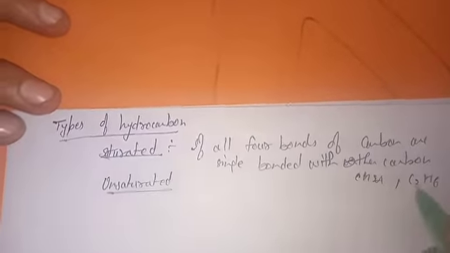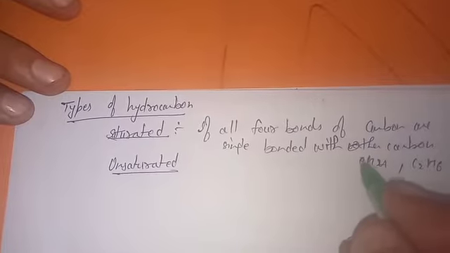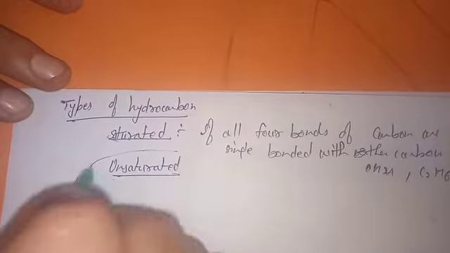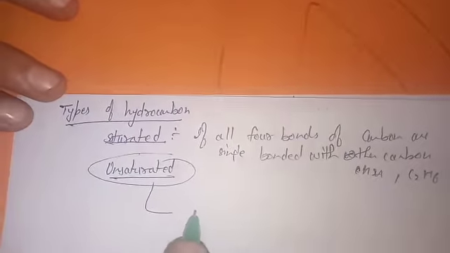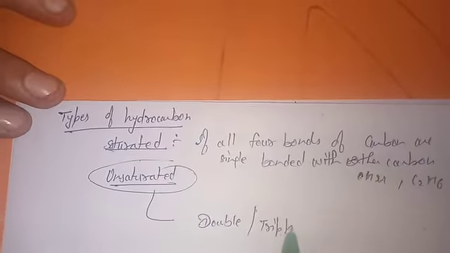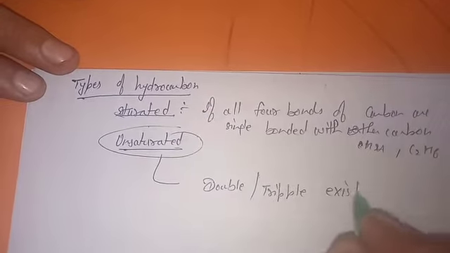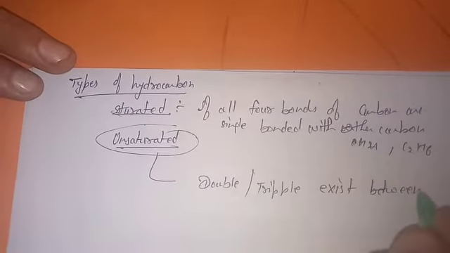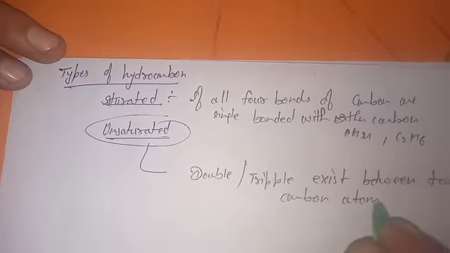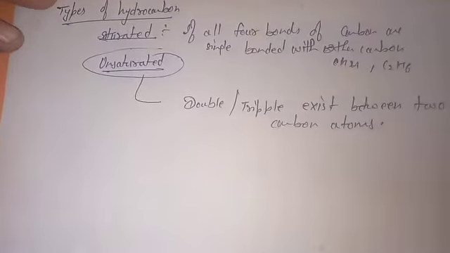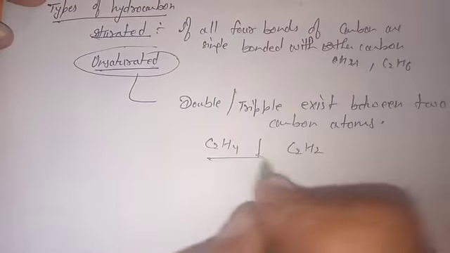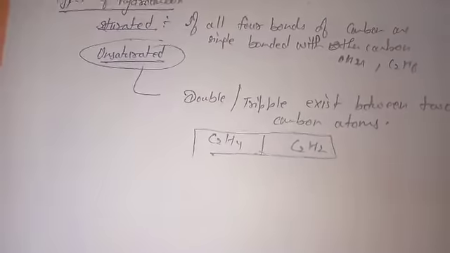If you draw the structure, you will find all carbons singly bonded to another carbon. Unsaturated hydrocarbons are those in which a double bond or triple bond exists between two carbon atoms, like C2H4, C2H2. Okay, these are the differences.